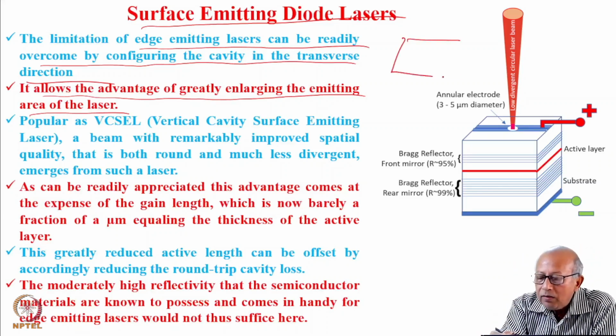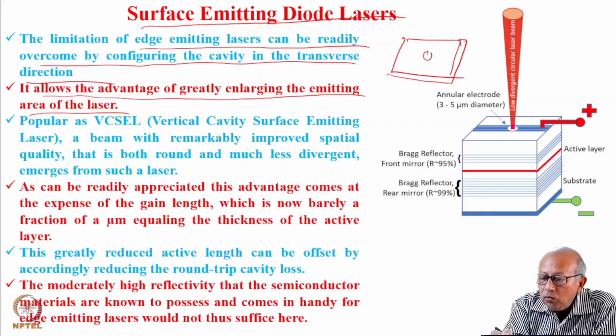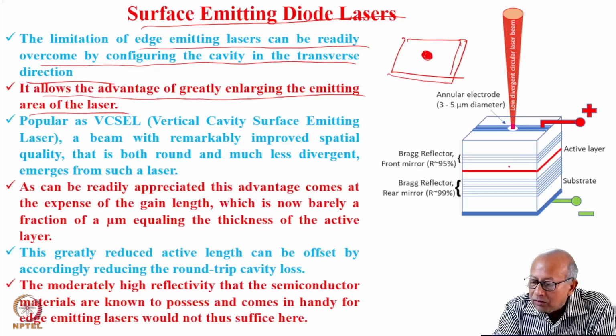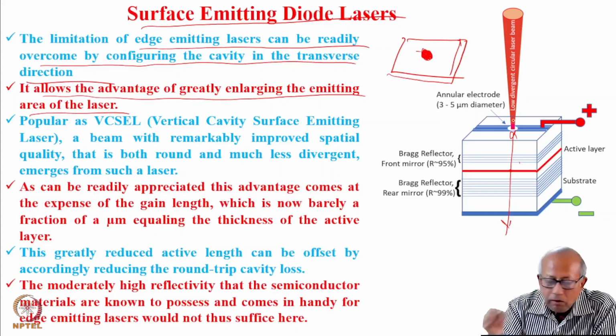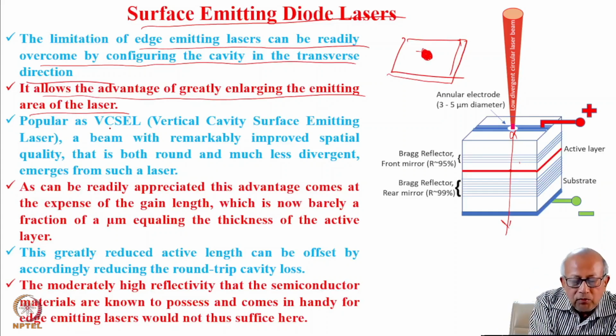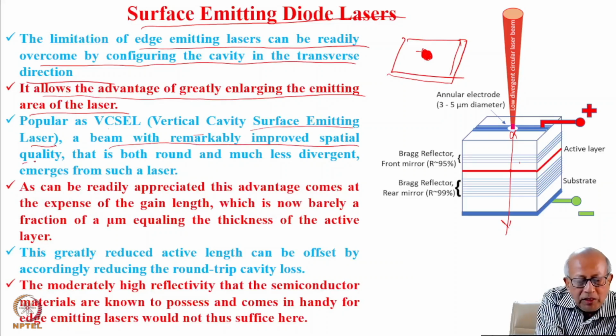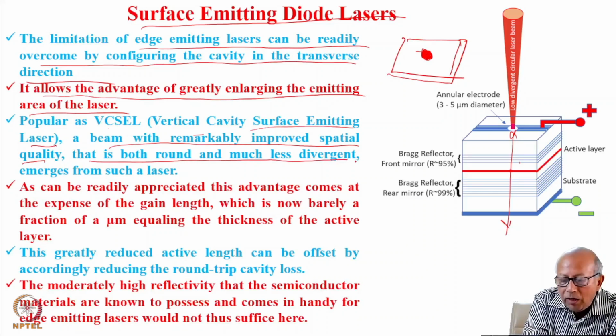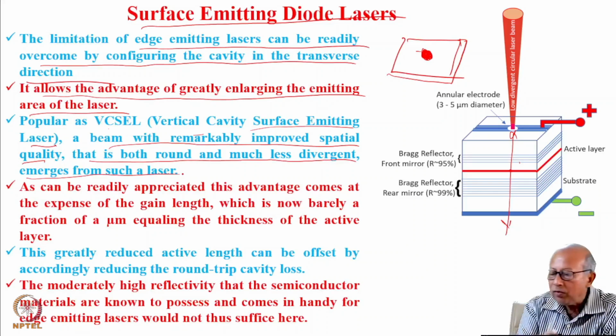So now this is the layer, and we are actually taking the beam out from this side. So lasing will occur transverse. This is the transverse cavity. So the lasing would occur over this. Popularly known as vertical cavity surface emitting laser, a beam with remarkably improved spatial quality, that is both round and much less divergent, emerges from such a laser.